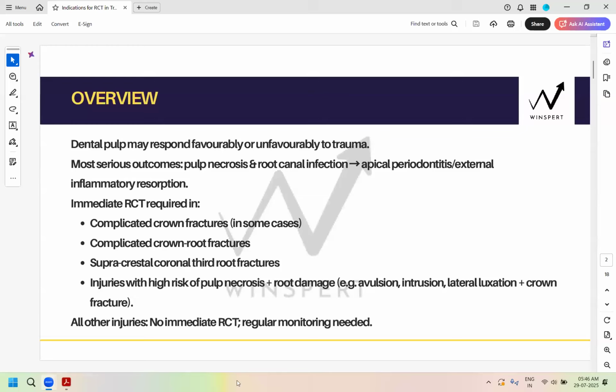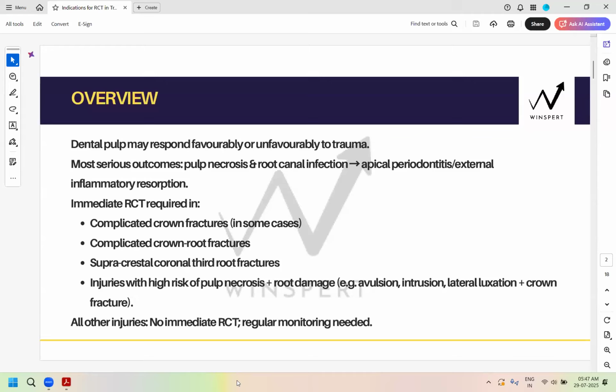So all you have to know is, because it's not caries involved, here the necrosis and infection can be different. It can immediately undergo necrosis because of disrupted blood supply or neural supply, whereas infection may or may not follow with the bacteria entering the canal. With caries, the infected pulp has absolute infection which leads to necrosis.